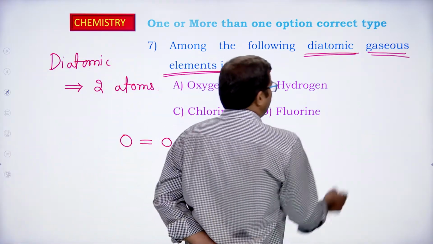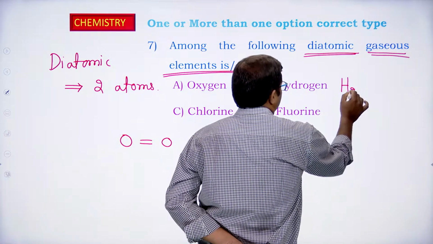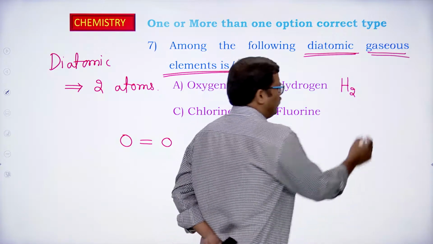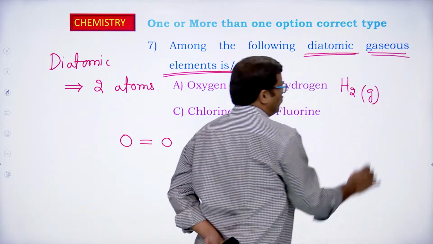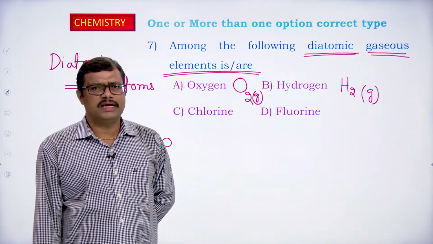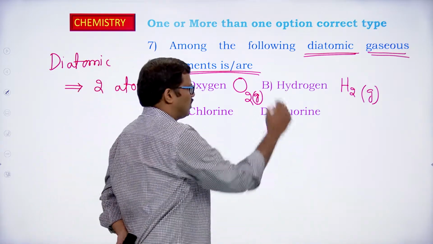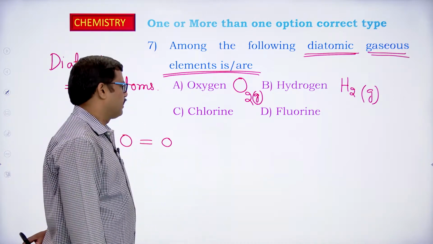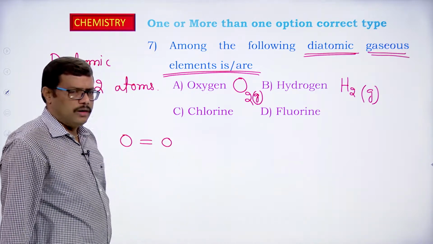Hydrogen. We know hydrogen in nature exists as H2. Hydrogen is also a gas. So hydrogen is also a diatomic molecule, and in nature it exists as a gas. So B is also a correct option.